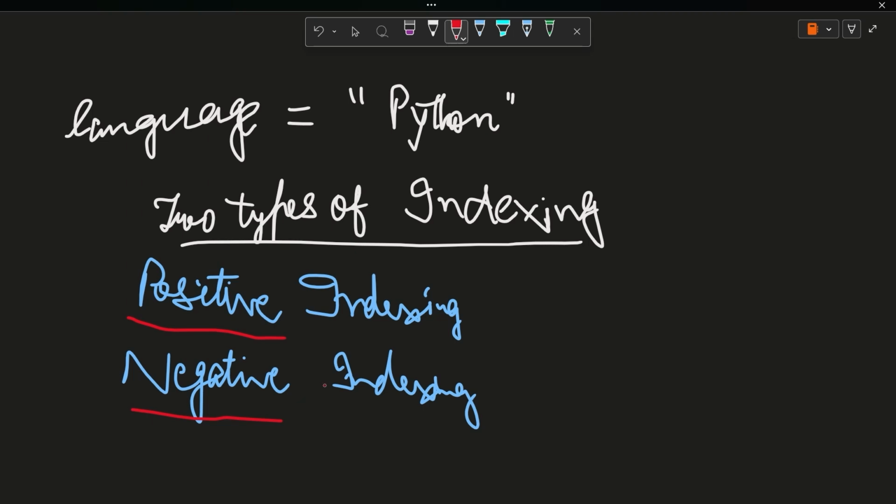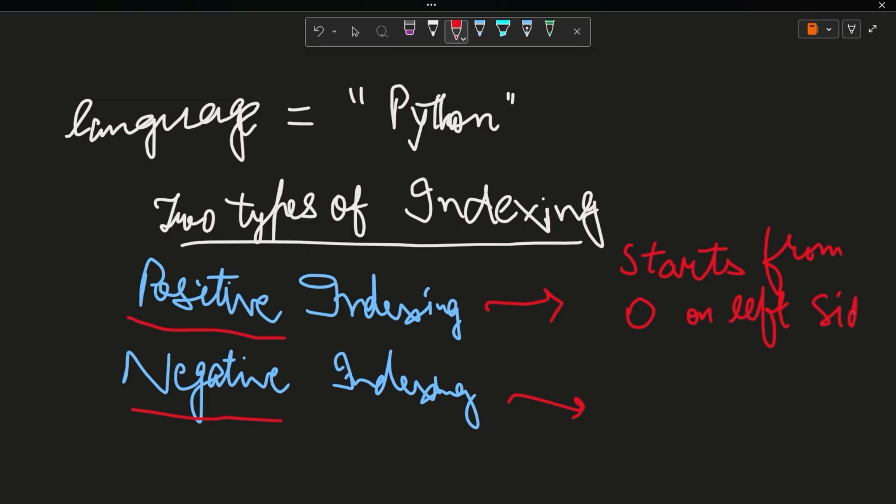So how it is working, I will explain you here. In positive indexing, the indexing starts from zero, from the left hand side, on the left side.